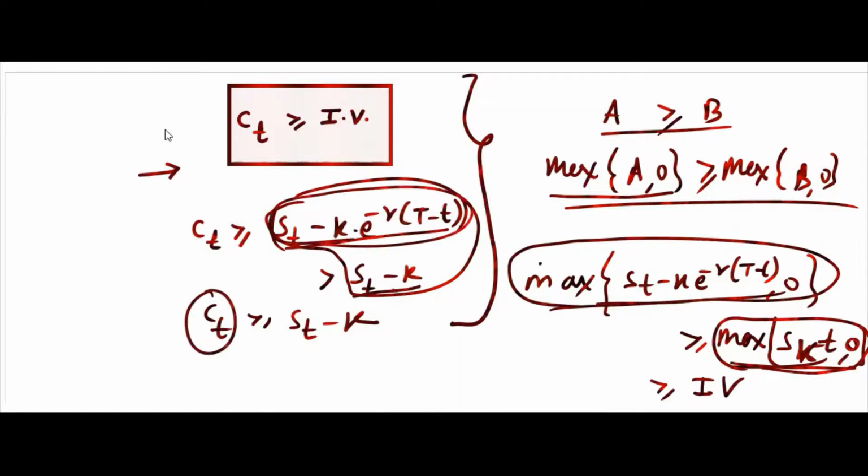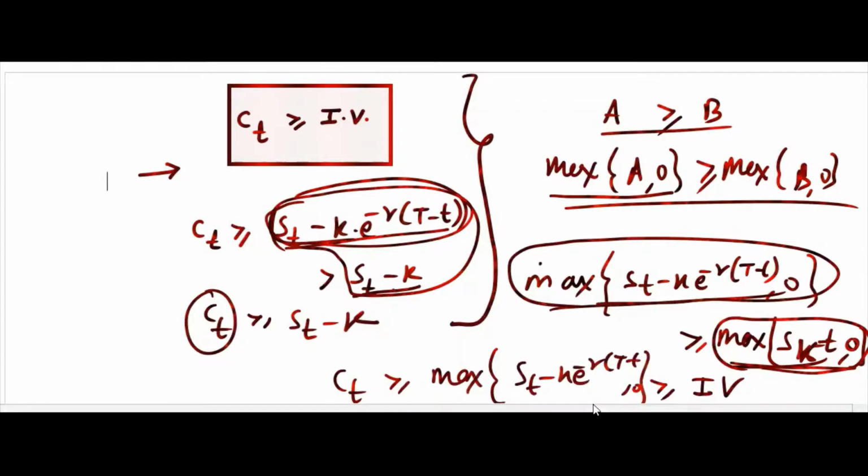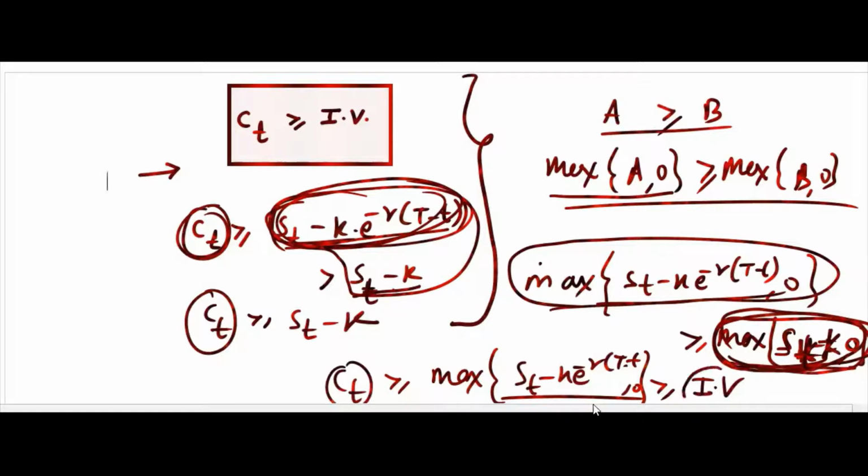So I can write here Ct is greater than or equal to max of (St minus K e^(-r(T-t)), 0), because Ct is already greater than this, so Ct will be greater than max of this and 0, that is greater than or equal to intrinsic value. You go through the definition, the difference between share price and K, St minus K, I have written here. So Ct will always be greater than or equal to intrinsic value. This is what you need to remember. Simple 2-line proof.